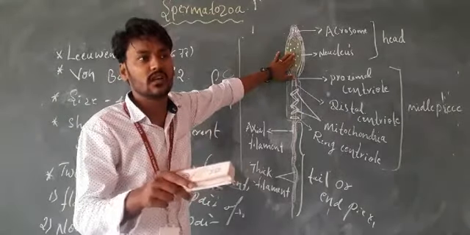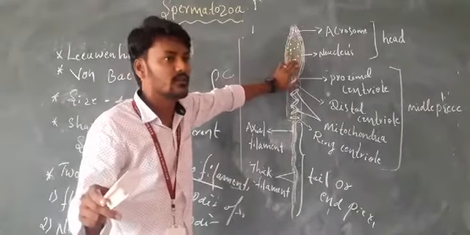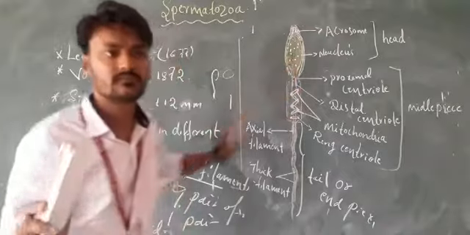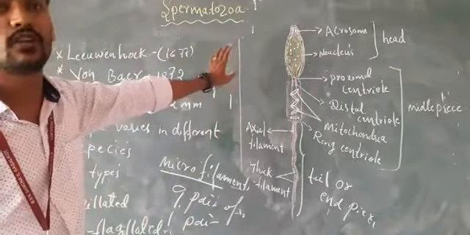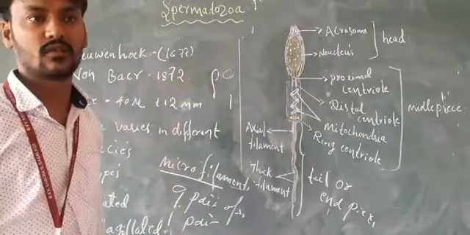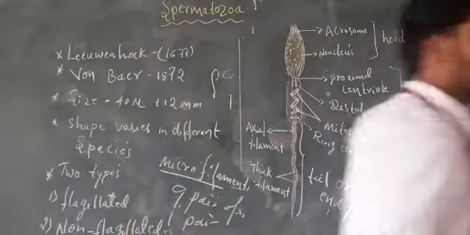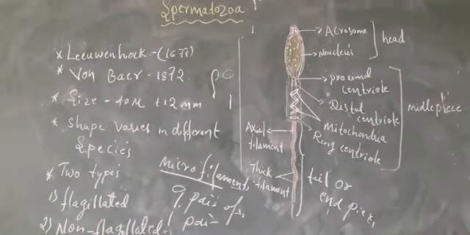The nucleus supplies the genetic information to form the result of that particular organism. Okay, this is the structure of the sperm. Okay, another one is